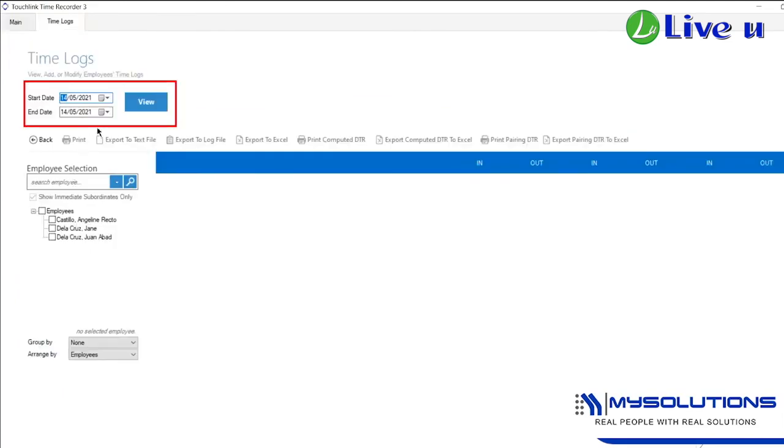Set the start date and the end date, then click which employee you would like to view the time logs, and then click the View button.